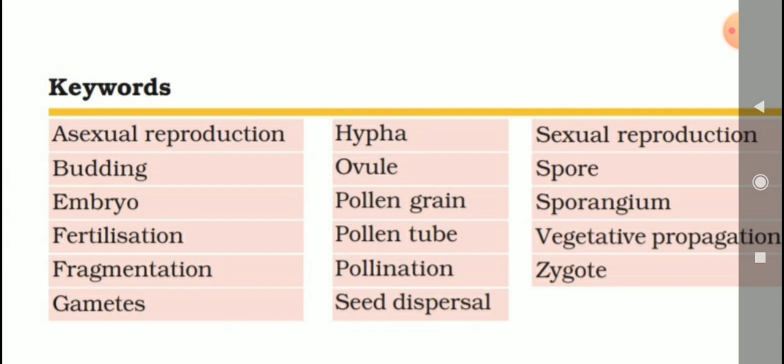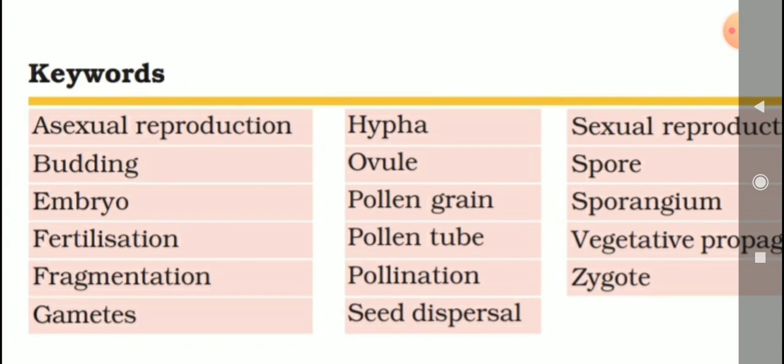This one is the book back keywords. So, students, all of you should write in your classwork note. The 12th chapter, Reproduction in Plants, keywords. All the keywords you should write in your classwork note. Write neatly, write beautifully, without spelling mistakes.